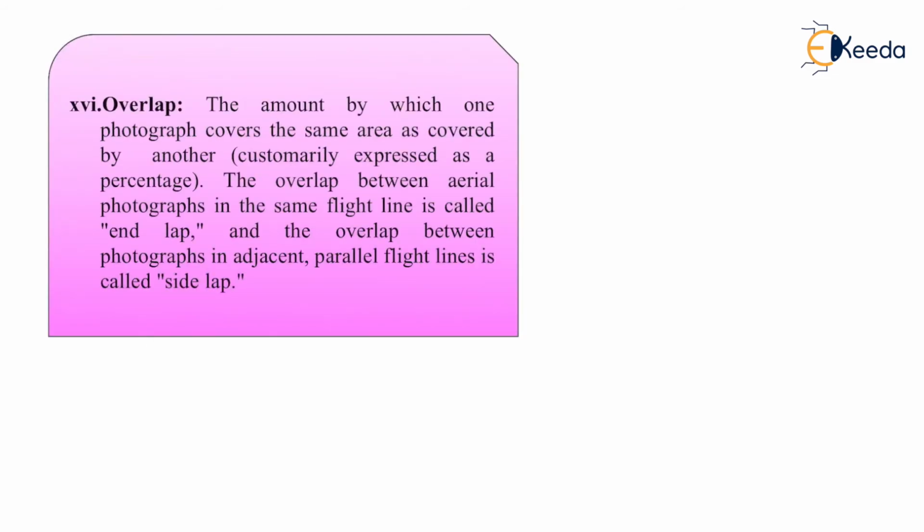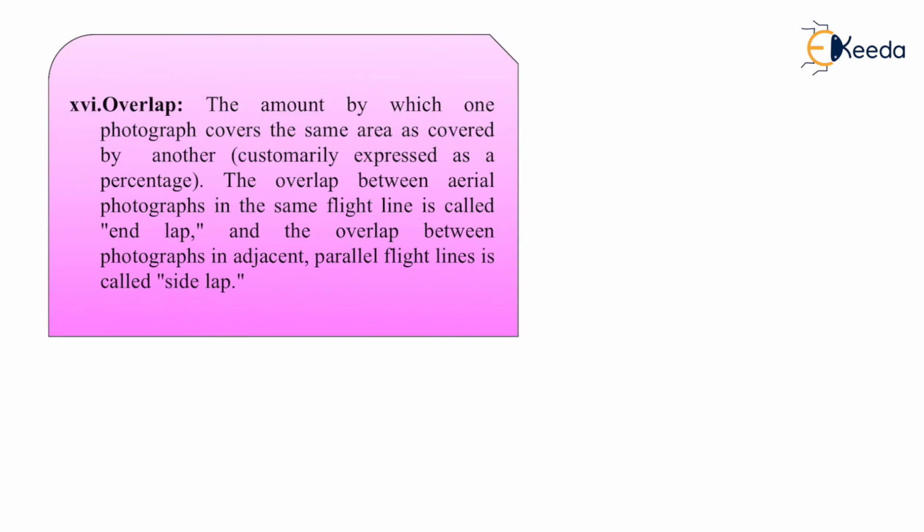The last term is overlap: the amount by which one photograph covers the same area as covered by another. The overlap between aerial photographs in the same flight line is called end lap, and the overlap between photographs in adjacent parallel flight lines is called side lap.